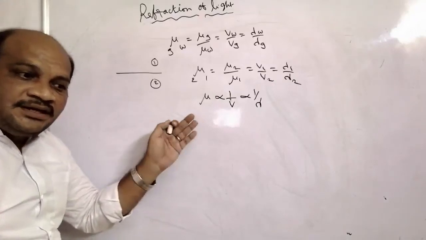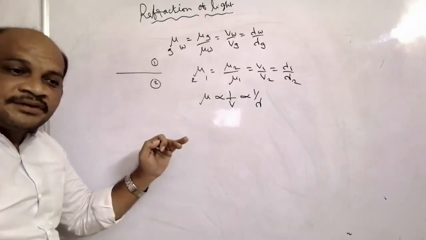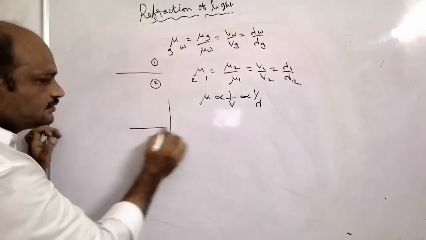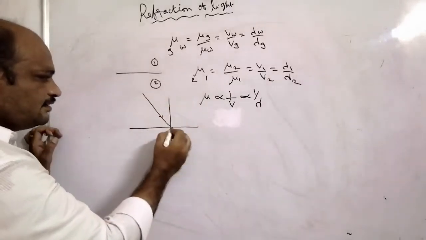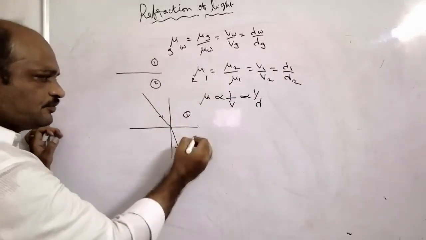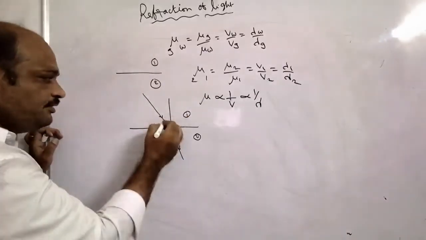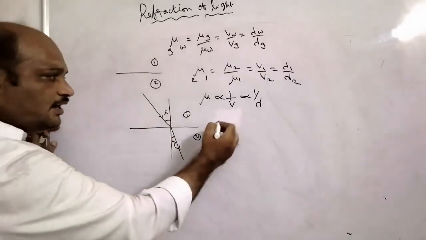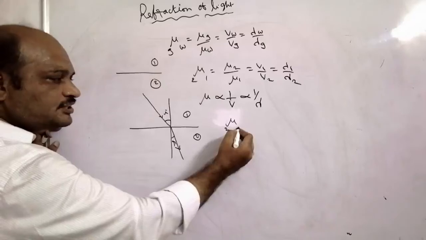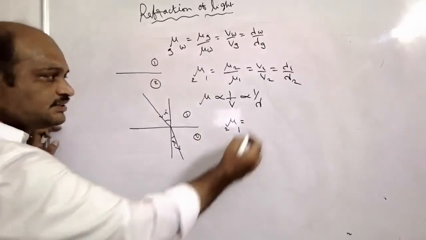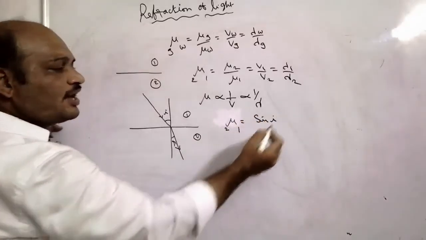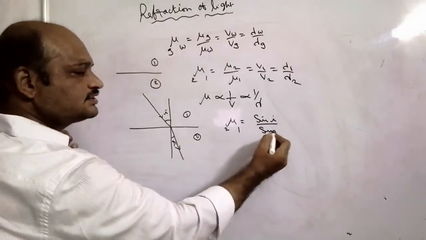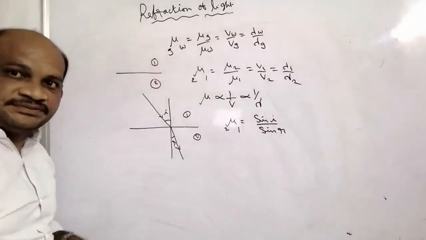Okay, here one more formula is there for the refractive index of any material. When light is incident from one medium to another medium, angle of incidence is I, angle of refraction is R. The refractive index of the second medium with respect to first medium can be written as the ratio of sine value of angle of incidence to sine value of angle of refraction.